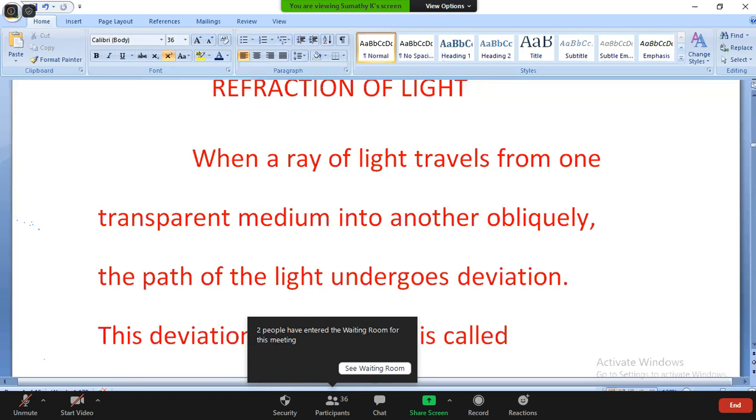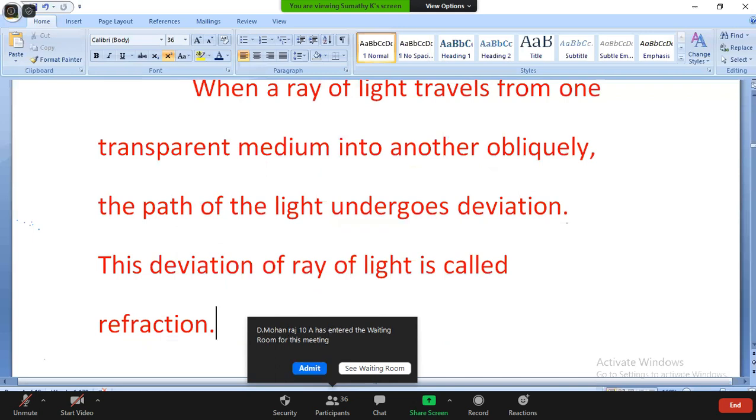This deviation of the ray of light is called refraction. We can take any media: air, water, glass prism, any medium.